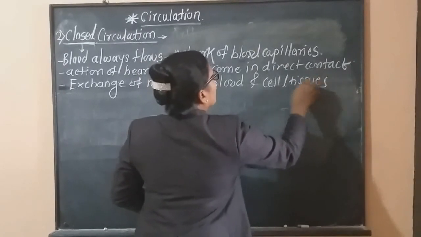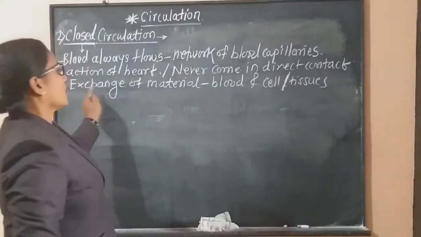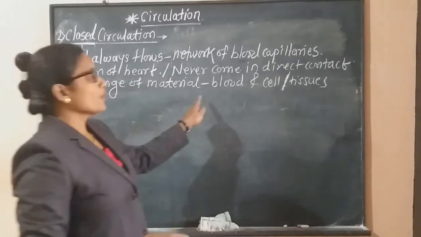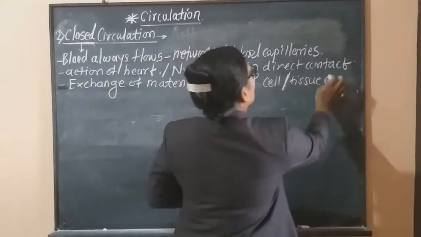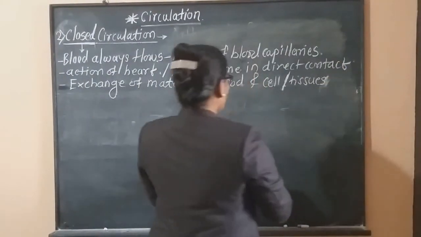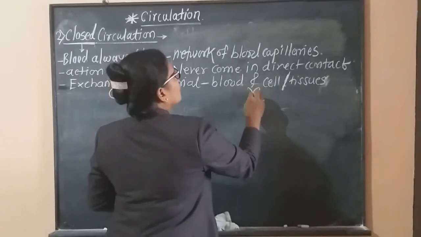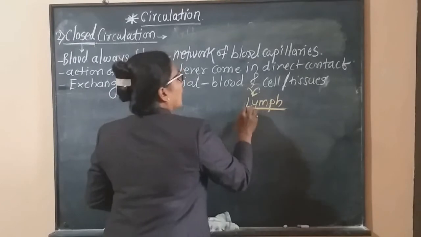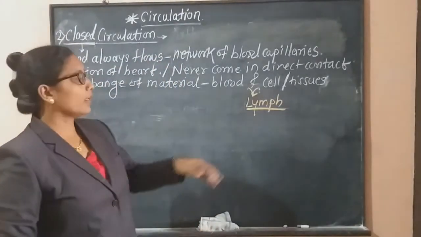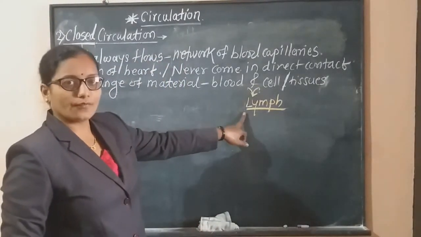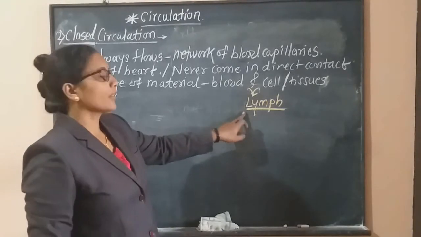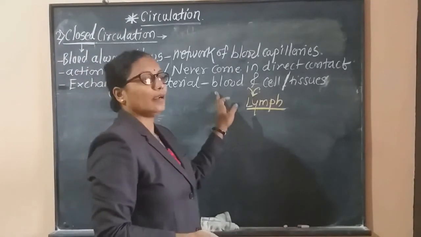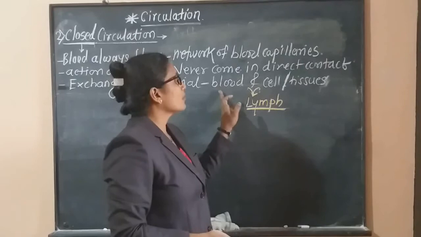See, this exchange of material takes place between blood and cells and tissues, but through an intermediate fluid called lymph. Lymph is the intermediate fluid due to which exchange of the material takes place between blood and the cells and tissues.